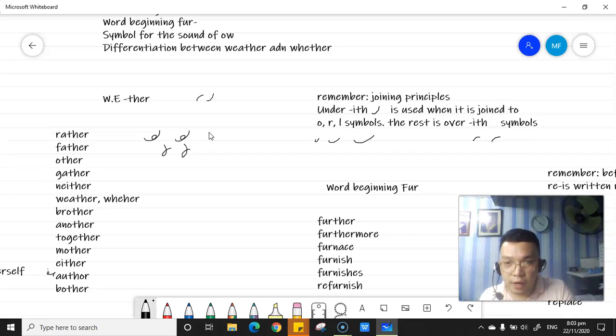Overith was used. Other: U, there. Overith because it is not an O symbol. Gather: gay, there.